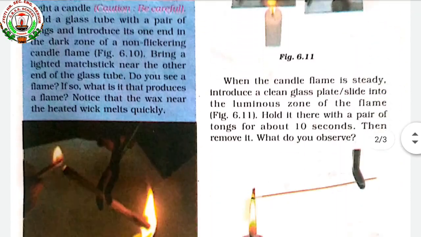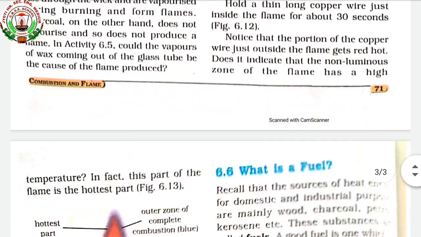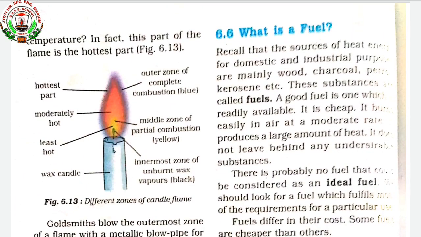Yes, see in the picture. In the picture, it is clearly visible. Outer zone is the outer flame of the candle, and the second one is the middle zone. The middle zone looks yellowish orange in color, and the third one is the innermost zone of the candle, that is the unburned wax, and it looks blackish in color.